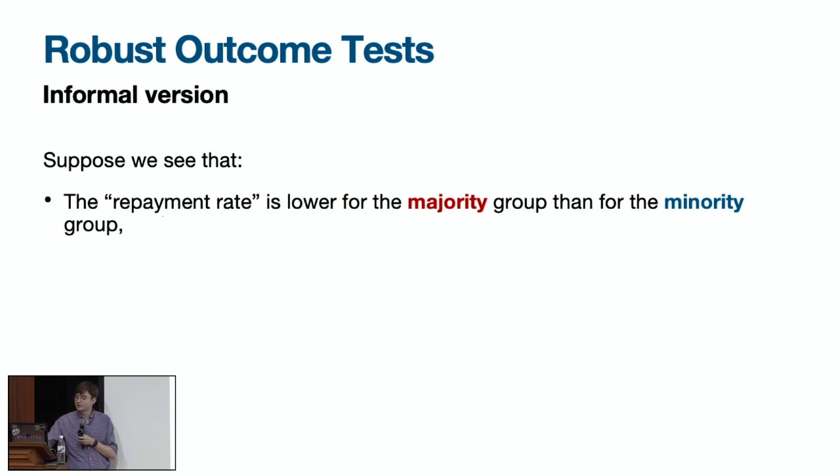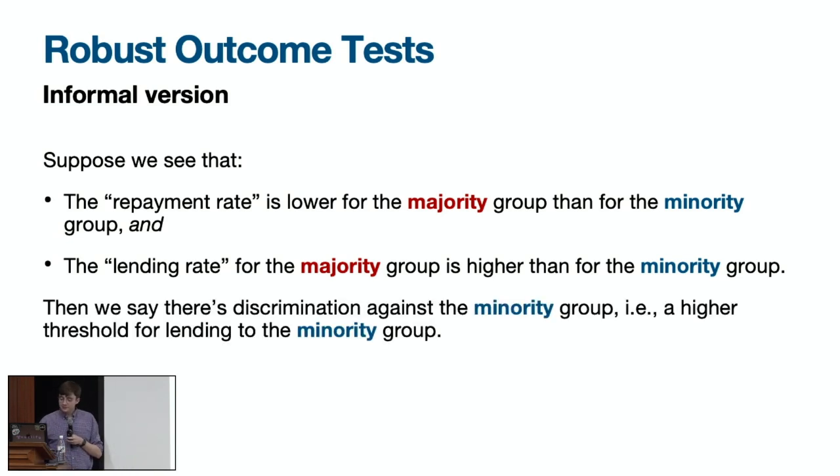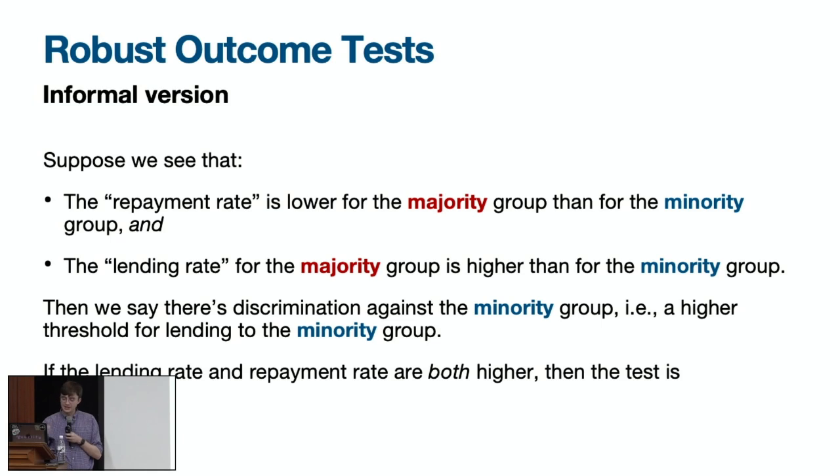So in particular, let's imagine that we see a lower repayment rate for the majority group than the minority group. So this is the outcome test saying that there is discrimination against the minority group. And let's also imagine we see a higher lending rate. So this is the benchmark test saying that there is discrimination against the minority group. So then, because both of these tests agree, we're going to conclude that there's discrimination against the minority group, right? So that is, we're going to conclude that the lending threshold for minority loan applicants was higher than for majority loan applicants. Okay, but here's the catch.